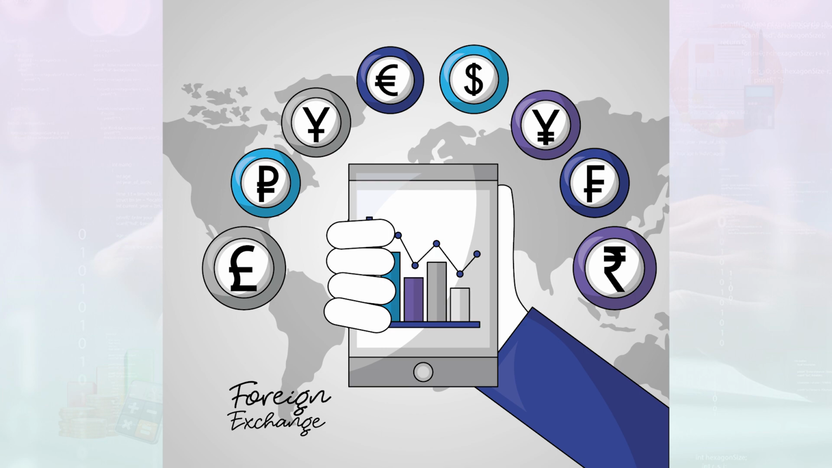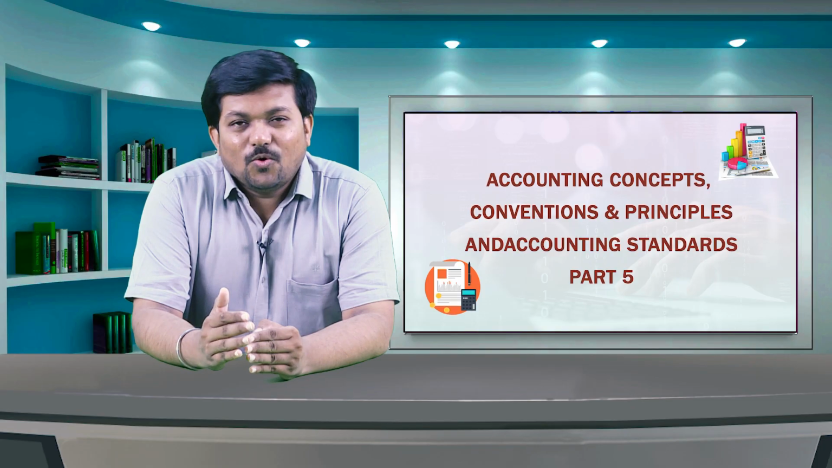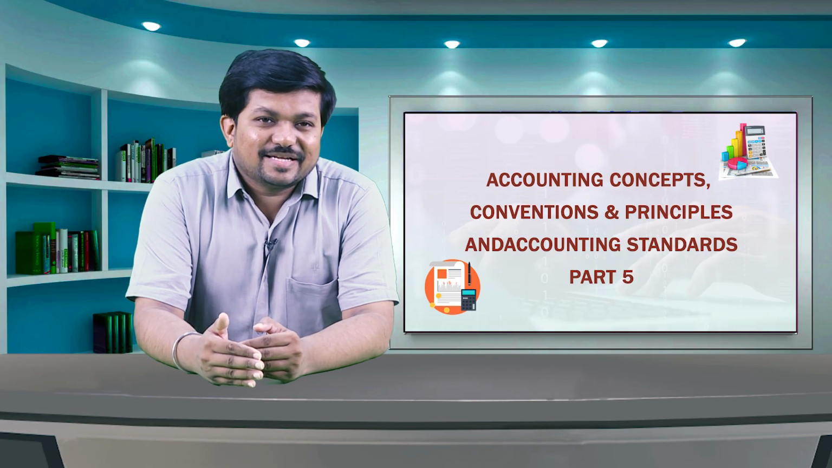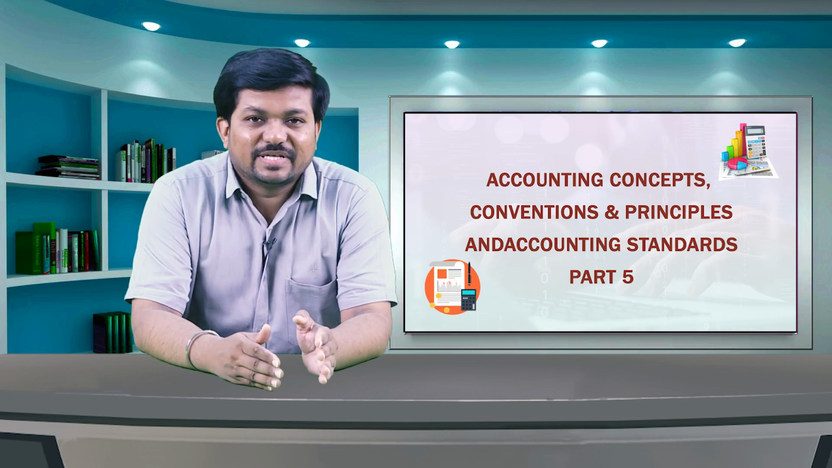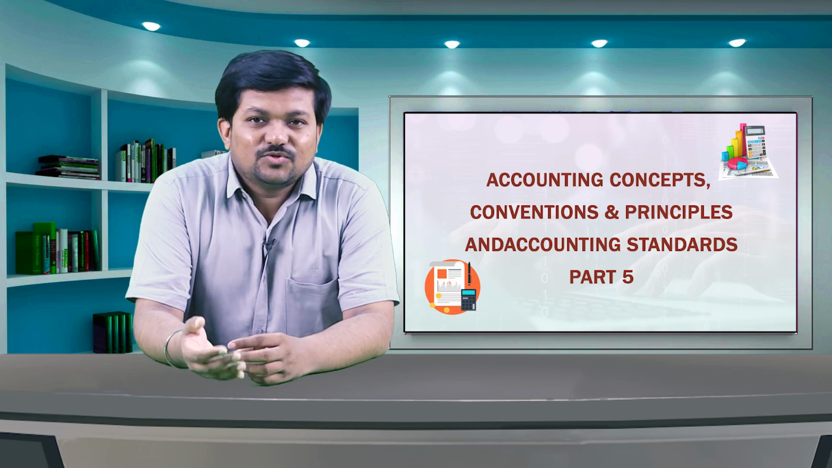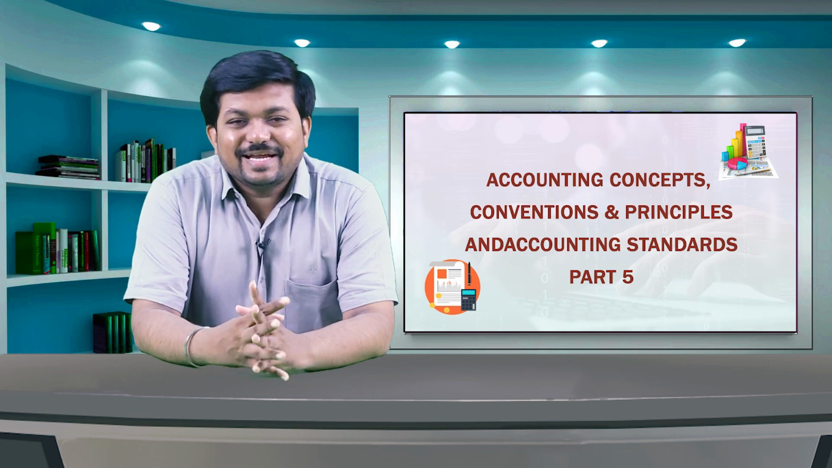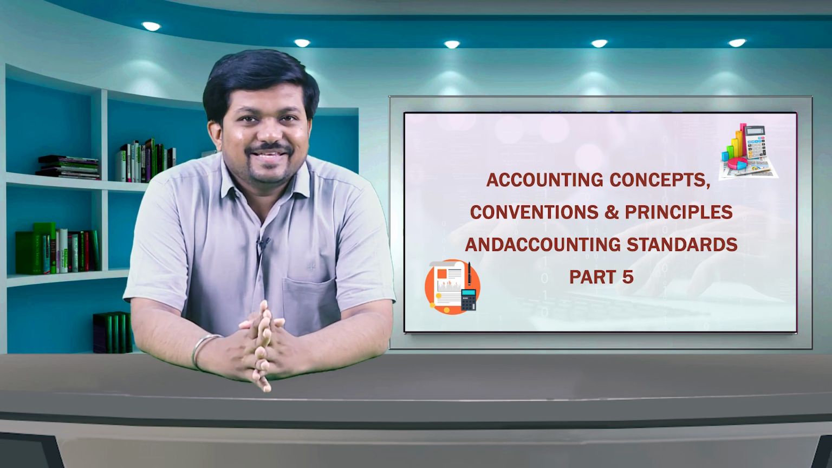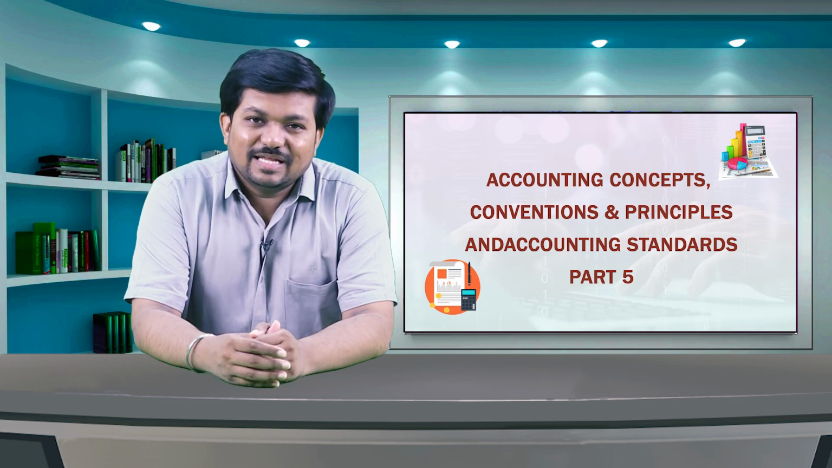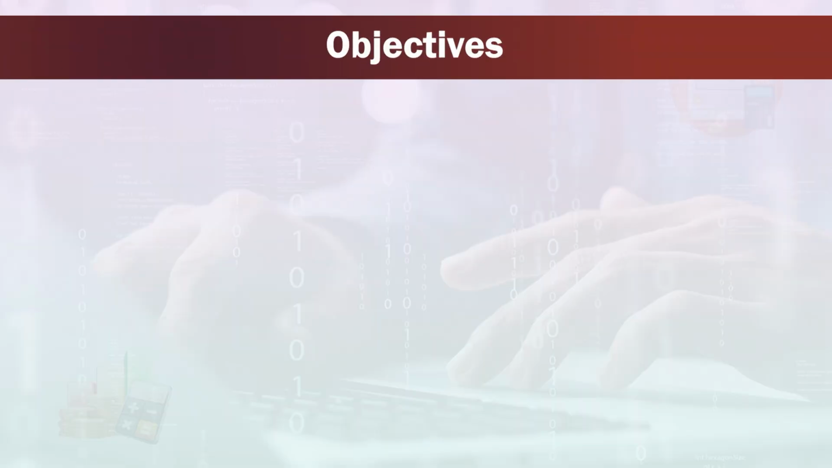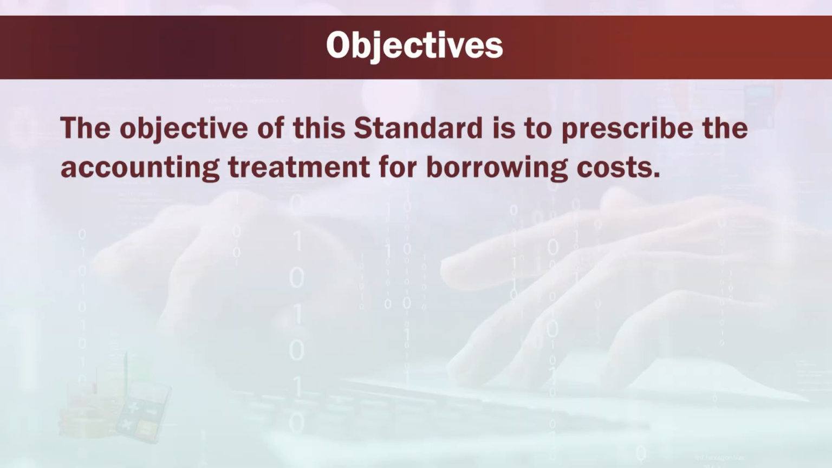For this purpose, the interest rate for the local currency borrowings is considered as that rate at which the enterprise would have raised the borrowings locally had the enterprise not decided to raise the foreign currency borrowings. This AS helps to eliminate any sort of ambiguity in this context. Objectives. The objective of this standard is to prescribe the accounting treatment for borrowing cost.